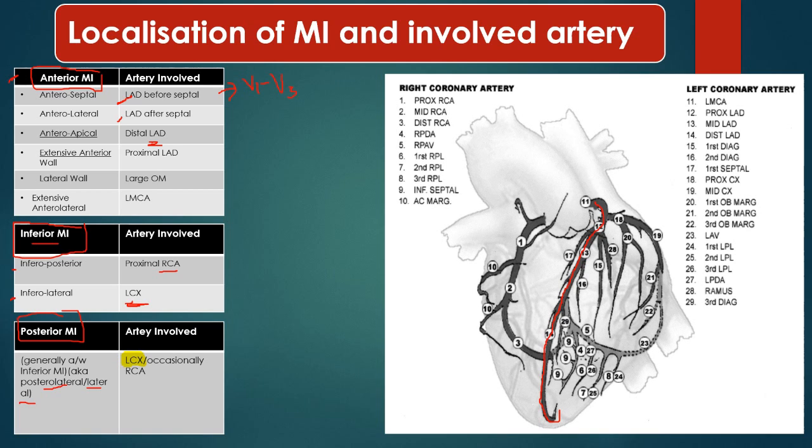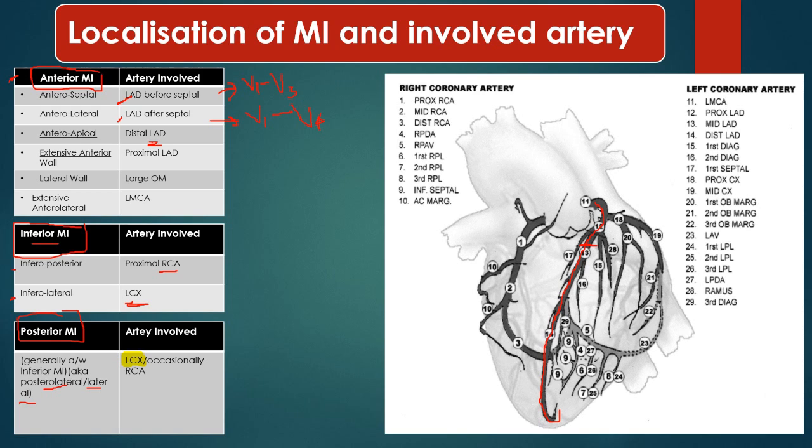And if there is anterolateral MI, it means the LAD is blocked after the septal branch. This is the septal branch, number 17. If the LAD is blocked after number 17, suppose from here, anterolateral MI will occur, and ST elevation will be seen in leads V1 to V4. So this is how we localize the MI and the involved artery.